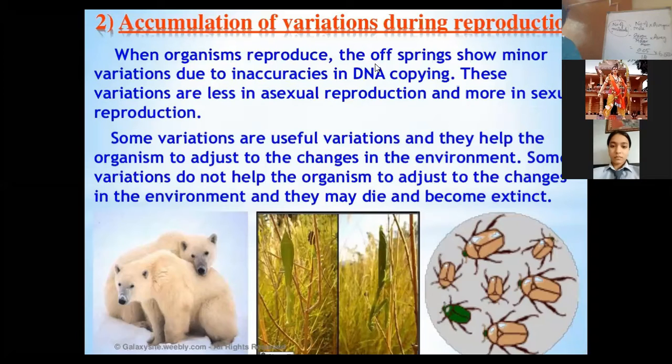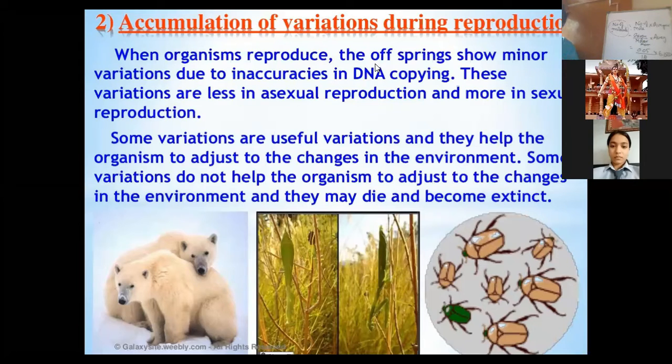Why? Because the two different DNAs from the two different organisms are involved. While forming the zygote, the DNA of the two different organisms crosses over and the information goes to the offspring. So depending upon the nature of the variation, different individuals will have different advantages.